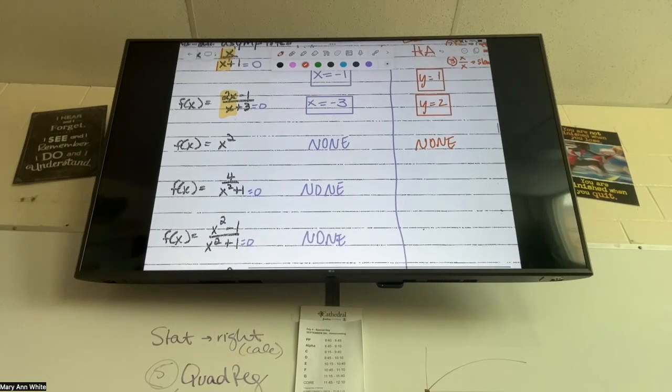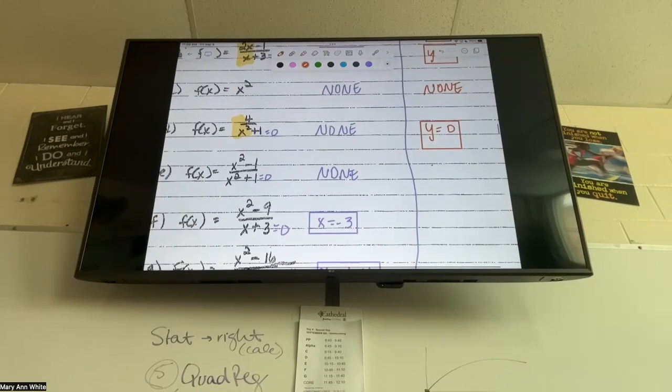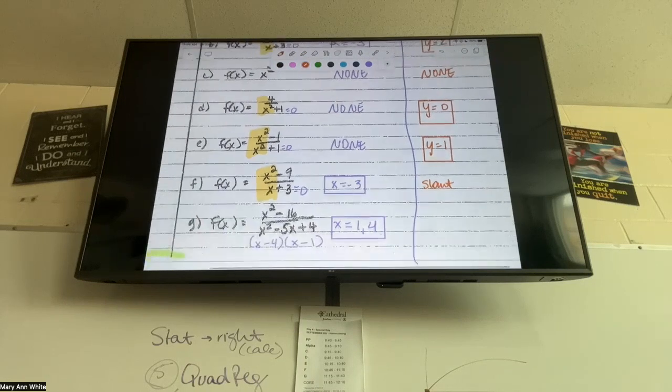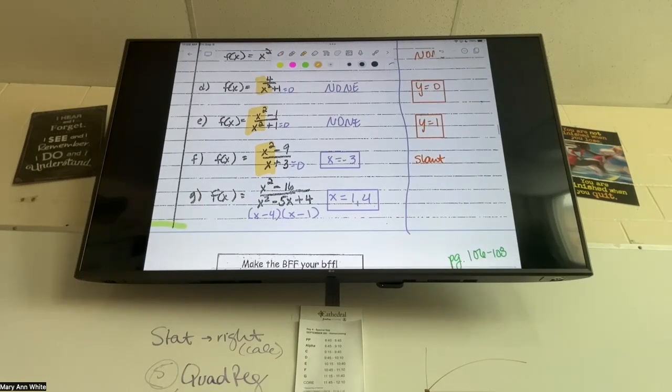What about letter D? We're going to say 0. I almost got confused for a second. What about the next one? 1, very good. The exponents again are the same on top and bottom, so we're just going to use a fraction of the coefficients. What about letter F? That one's going to be a slant. See how I've got a square on top and just a normal one on bottom? That one's a slant. And then the last one, letter G, what do we got there? 1, very good, y equals 1.